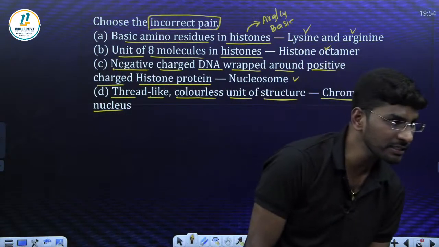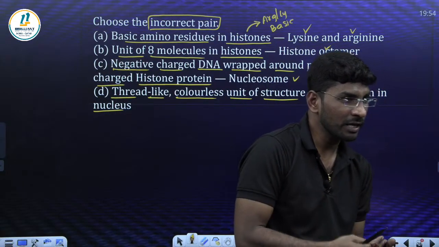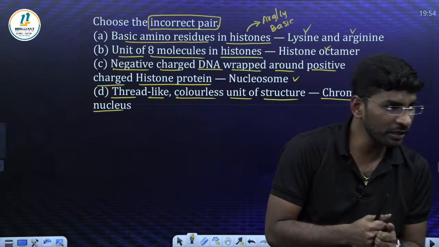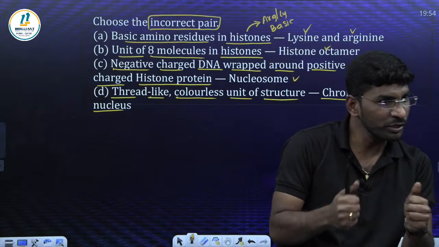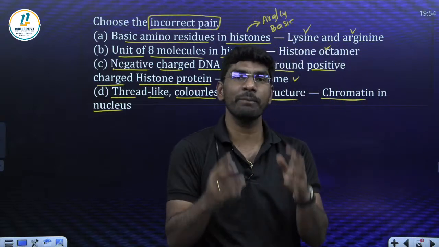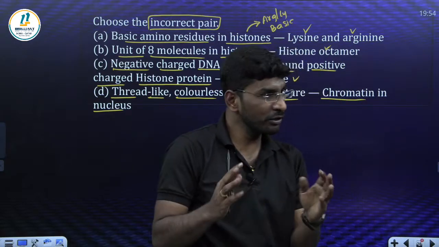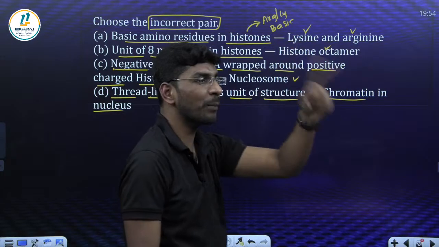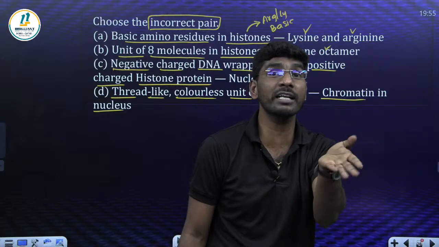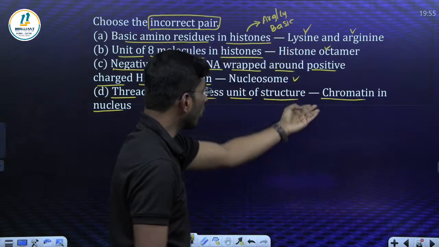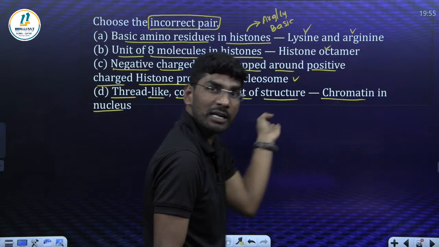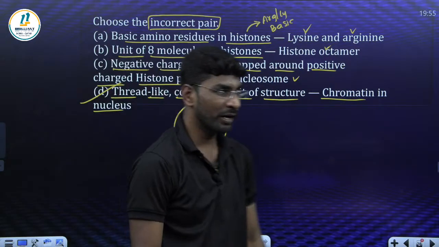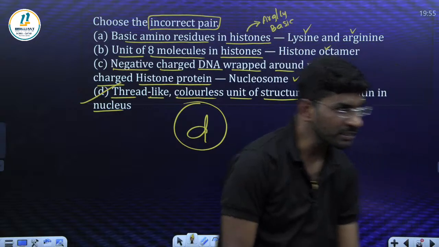What is the incorrect statement? Read the question carefully, read the options carefully. Reem, congratulations, 720 by 720. Very good. What is the correct answer? Option D. They have given chromatin as colorless, but chromo means color, so it is incorrect. So the incorrect statement is option D. Are you with me?